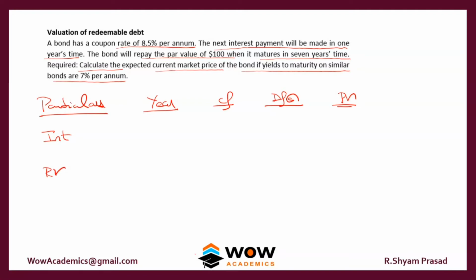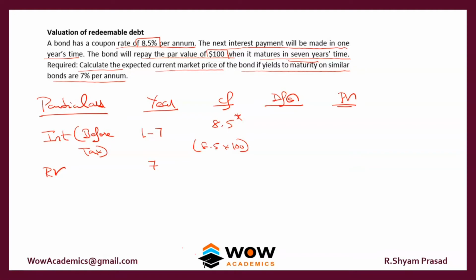Interest is paid for how many years? Interest is paid from the first year to the 7th year, and redemption is done in the 7th year. On cash flow, the interest that you are going to get is 8.5% on 100 of nominal value. So your interest will be 8.5 on a nominal value of 100. This is before tax. It's very important, so remember that, before tax.